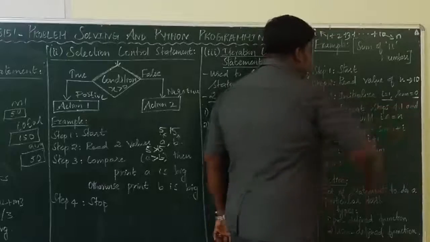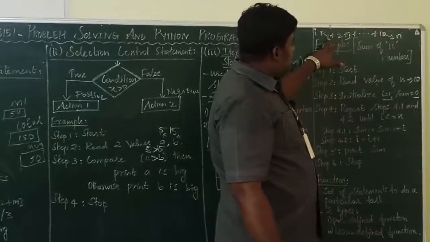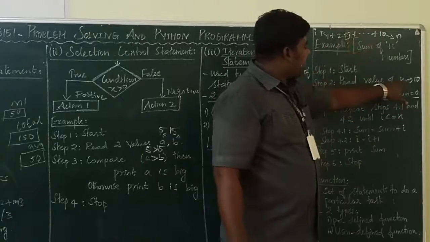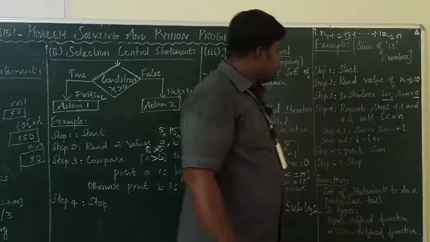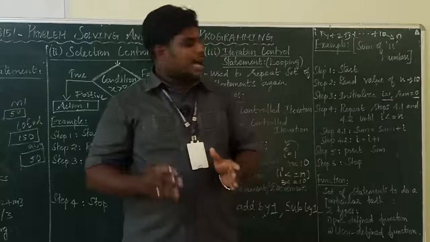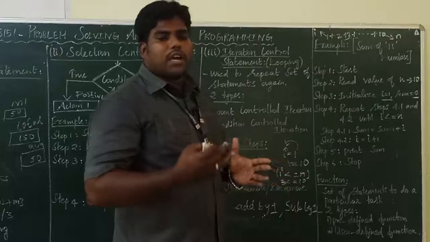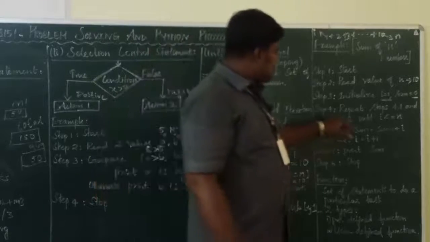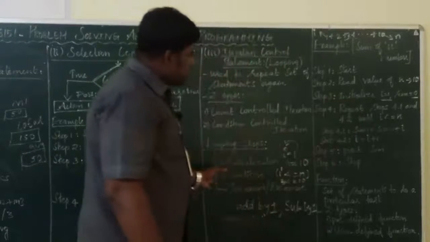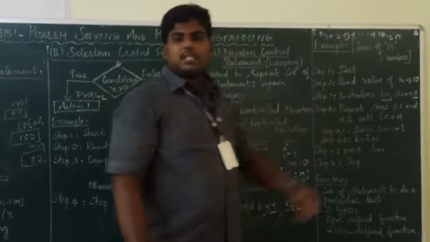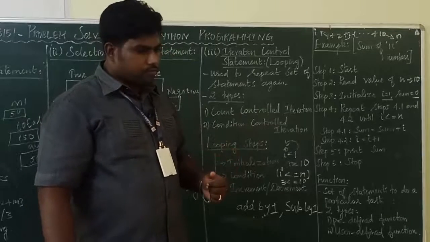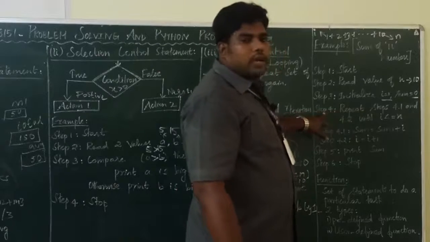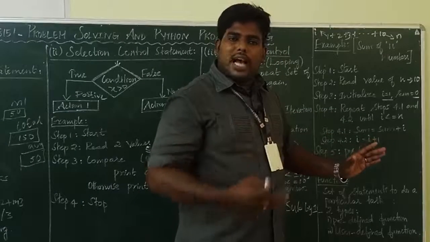Okay, all of you understood? Initialize i equal to 1, the starting position. For storing the answer, a sum variable is required. The endpoint is n, which is 10. Now you have to write the condition. Okay, you are going for a looping statement. You are going to use a while loop or for loop. So first step, initialization, is over. Then what's the next step? You have to write the condition. For writing the condition, see here, repeat the steps. What is looping? You want to repeat the steps again and again.